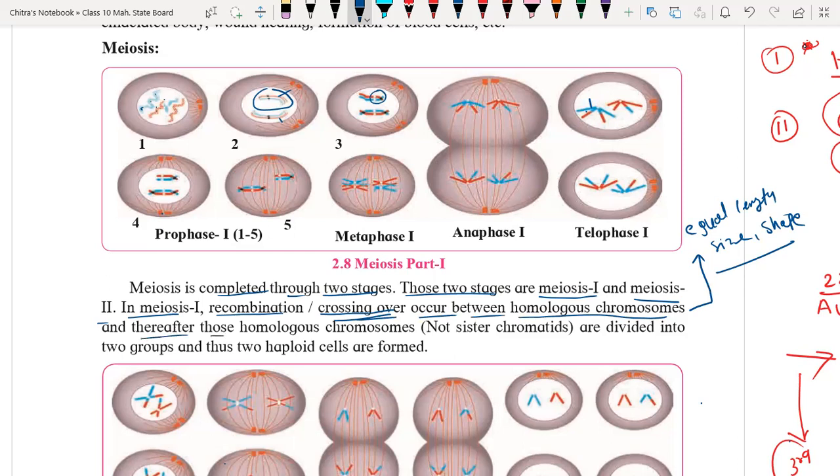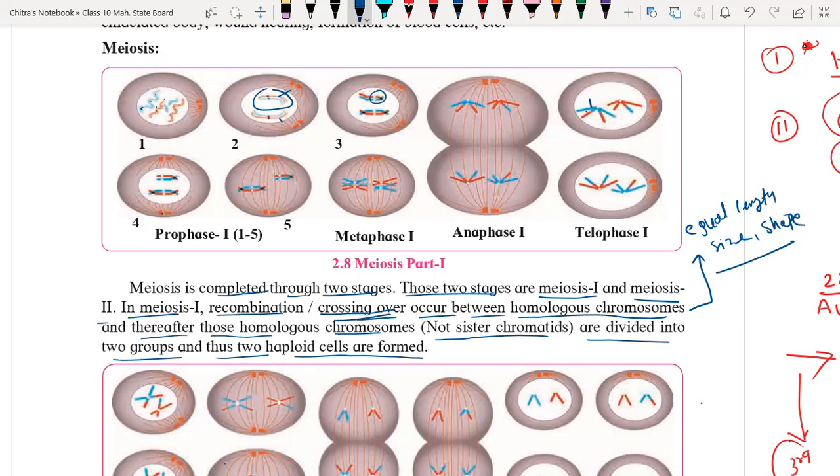And thereafter, those homologous chromosomes, not sister chromatids, which means they are not similar and do not have the same genetic material, hence it is mentioned not sister chromatid, are divided into two groups, and thus two haploid cells are formed in meiosis I. That I already explained in that flow chart. Sir, can you explain the second line, and thereafter those homologous chromosomes, not sister chromatid?